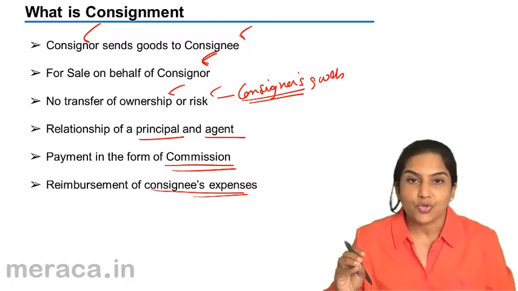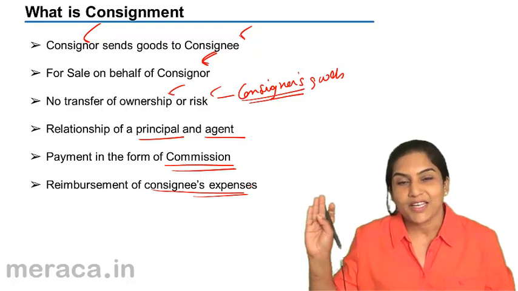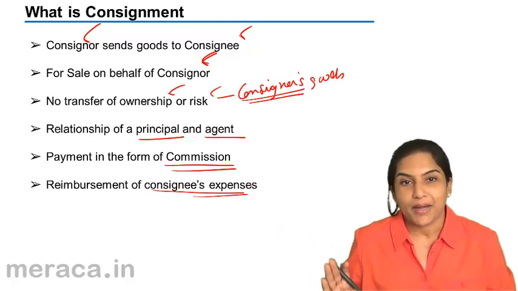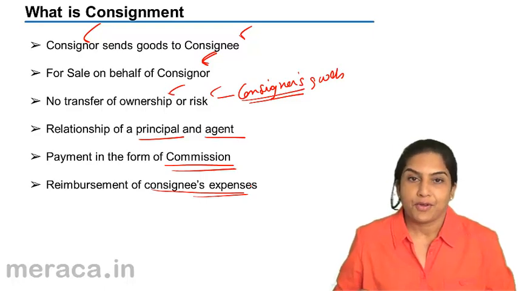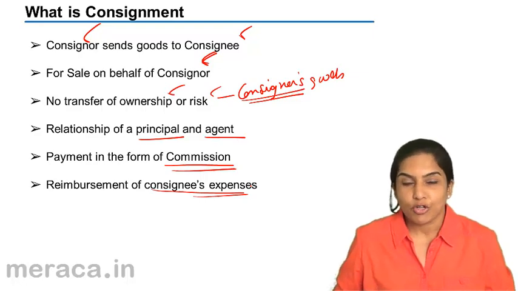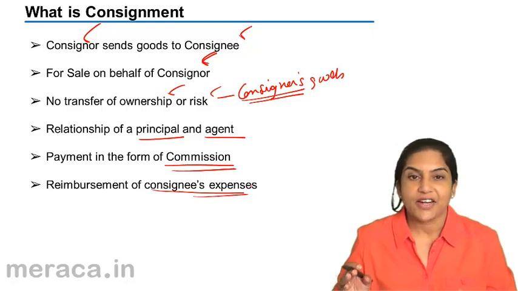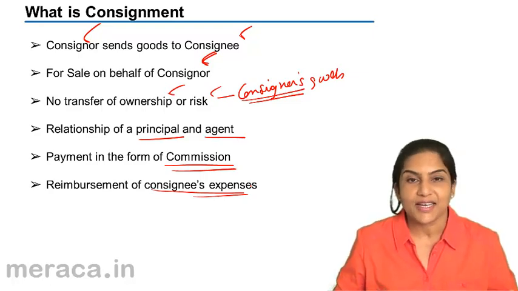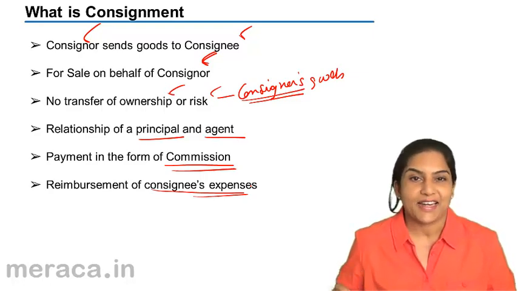When goods are sold by the consignee, only then the title of ownership is transferred to the ultimate buyer. If the consignee incurs any expenses, these are also reimbursed by the consignor. The relationship between the consignor and the consignee is that of a principal and an agent.